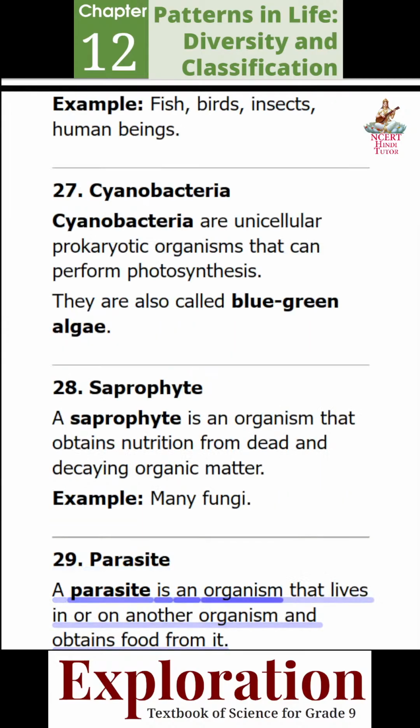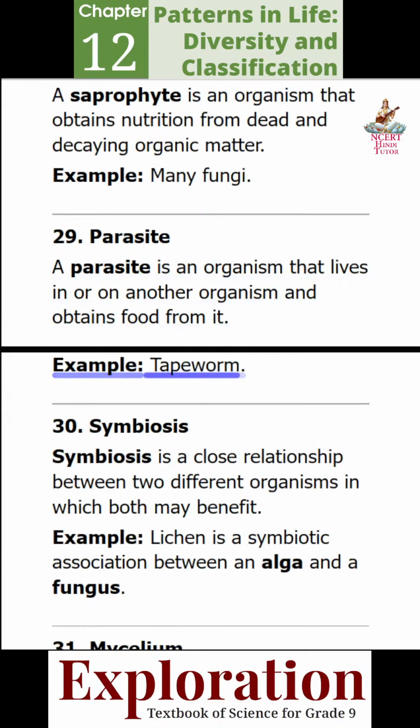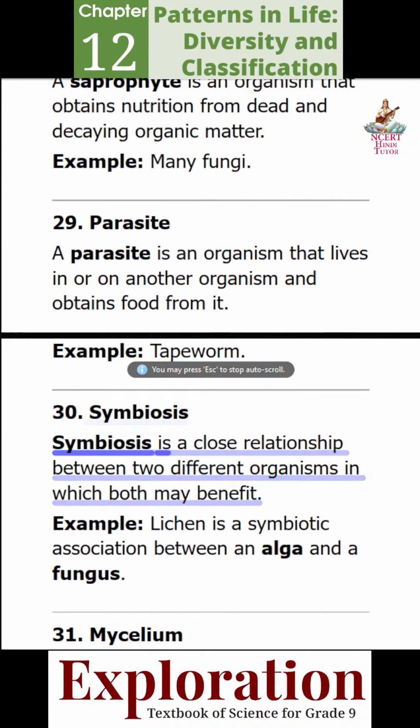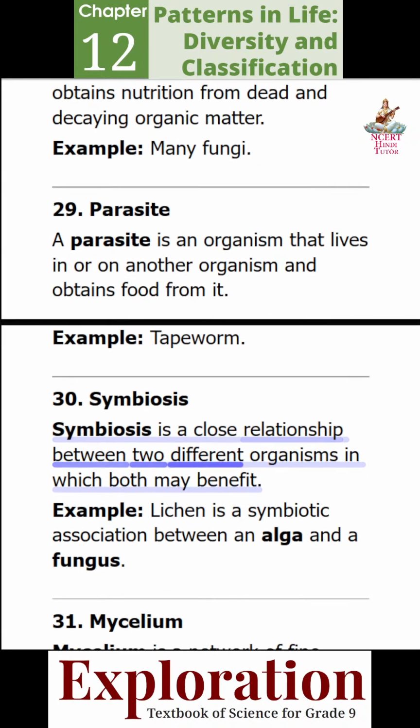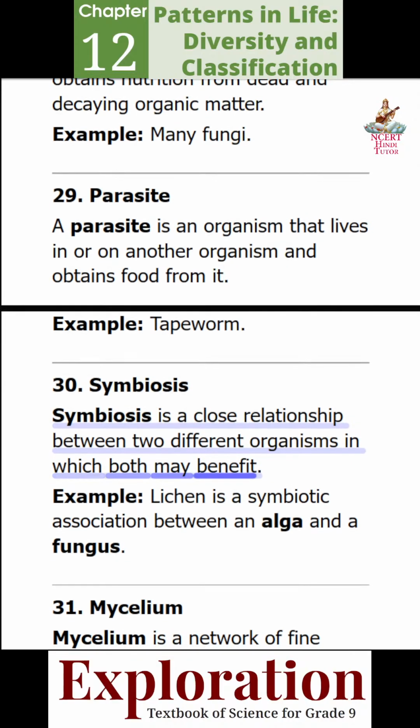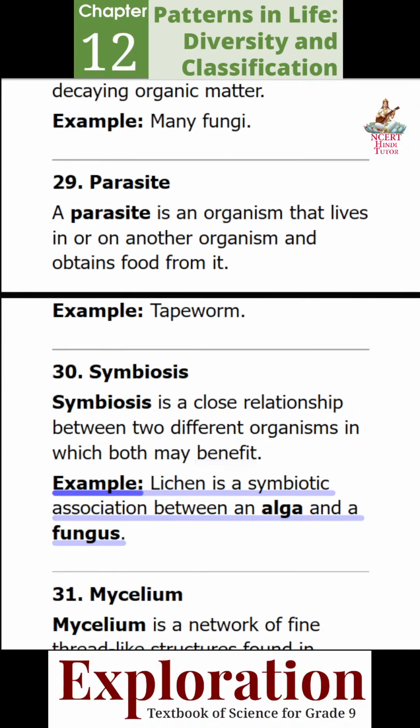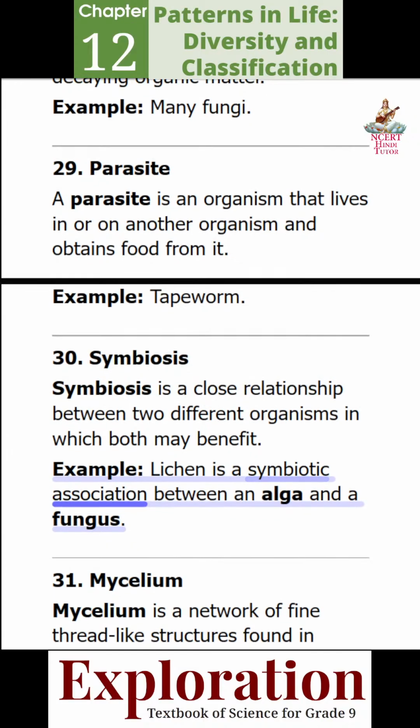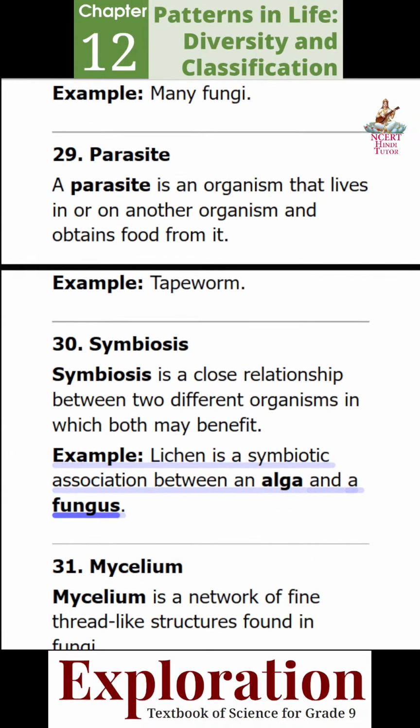A parasite is an organism that lives in or on another organism and obtains food from it. Example, tapeworm. 30. Symbiosis. Symbiosis is a close relationship between two different organisms in which both may benefit. Example, lichen is a symbiotic association between an alga and a fungus.